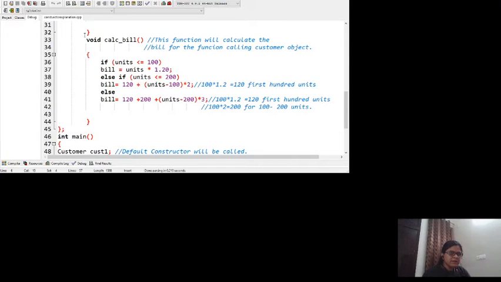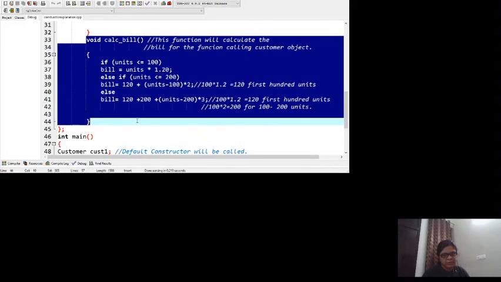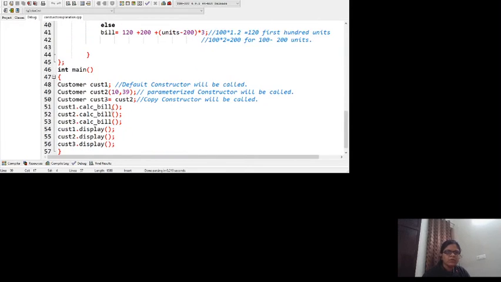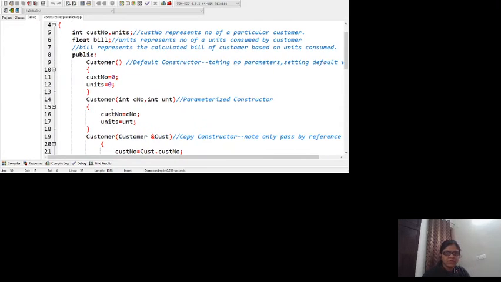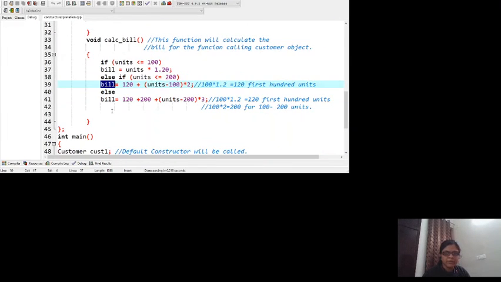This is basically a typical member function written in the public section of the class. Nothing special about it. The code is very easy. We are setting the value of bill. In all three cases, either this will be the case, or this will be the case, or this will be the case, the bill data member is computed. Now the class is ready with all three types of constructors and the function to calculate the bill.